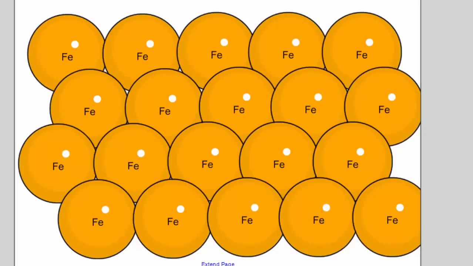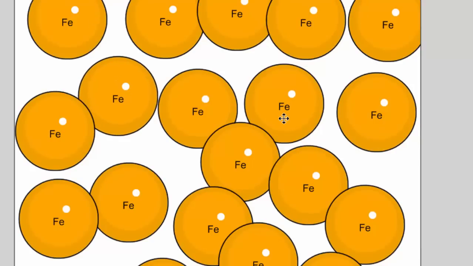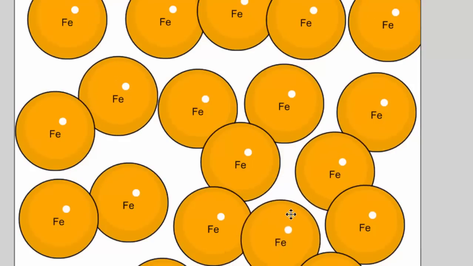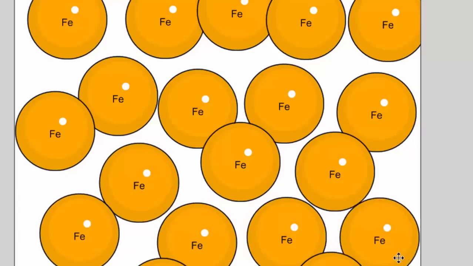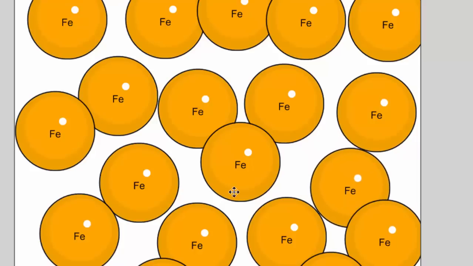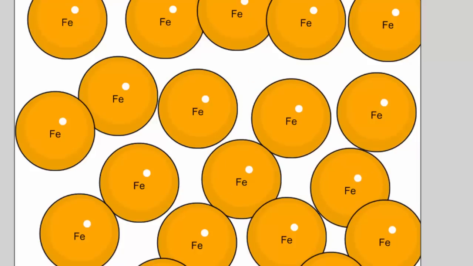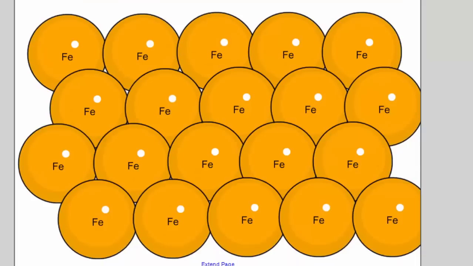Here's what's happening on the molecular level. Here are all of my iron atoms as a solid, very close together, not really moving, vibrating a little. When I heat it up, that allows all these iron atoms to get further apart, and they'll move a little more freely. And that's why I can suddenly pour it. And then when it cools down, it'll go back to this. Reversible, back and forth, still iron atoms, nothing's changed.